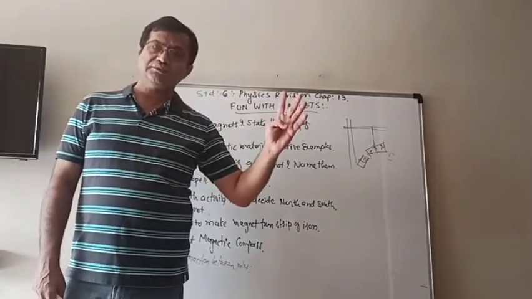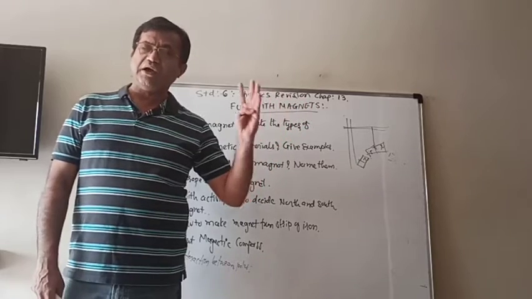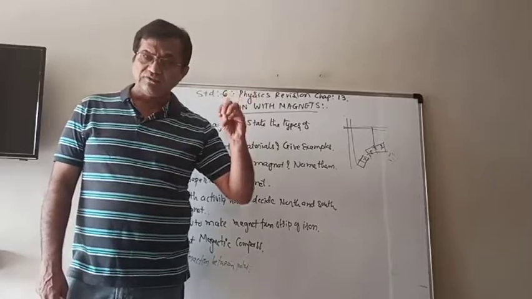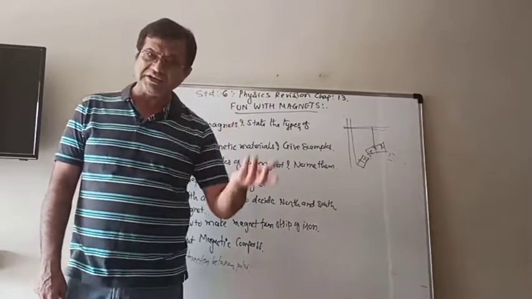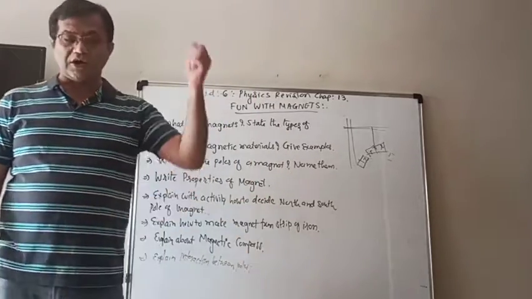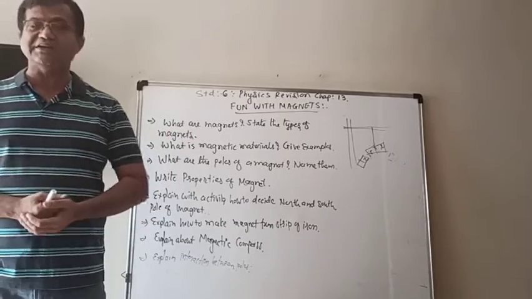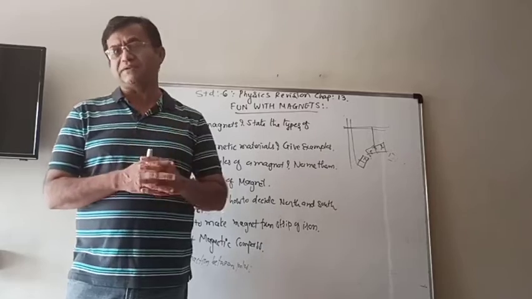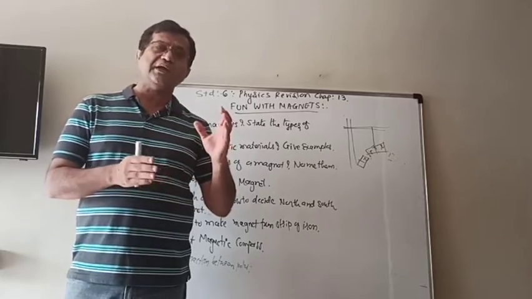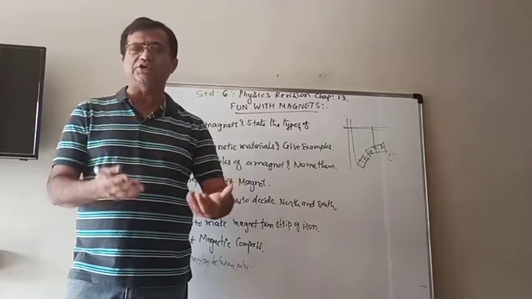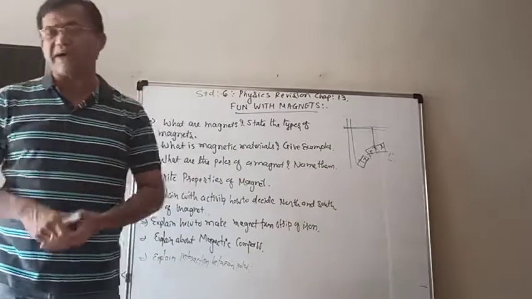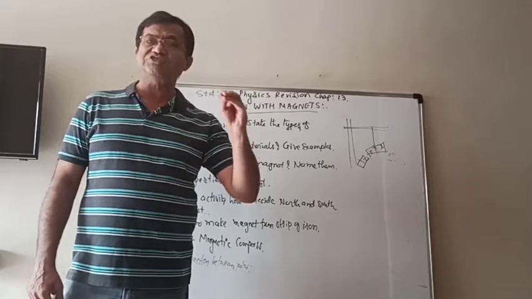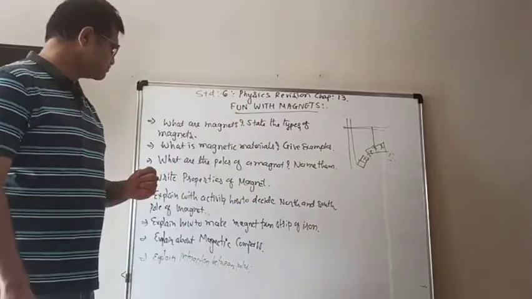And fourth is that the magnetism can be destroyed by hammering it, or heating it at a high temperature, or banging it many times. So these are the properties of the magnet. You can write down any two or three according to the situation, according to the marks. So these are the properties of a magnet.